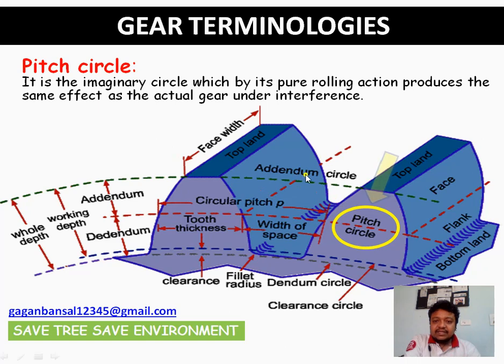That surface is the surface shown along the internal section, that is, along the face width. And what is pitch circle? It is the imaginary circle which by its pure rolling action produces the same effect as the actual gear under interference.